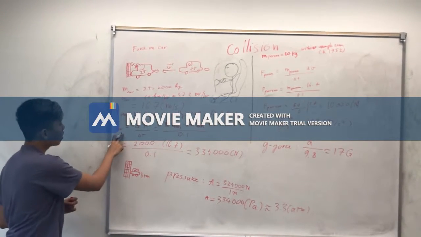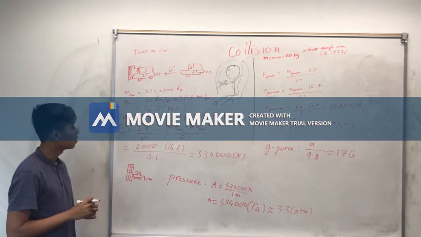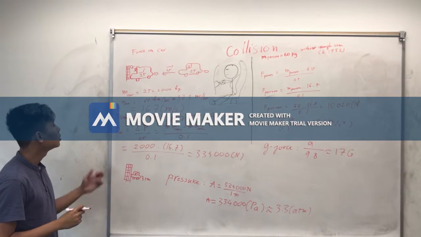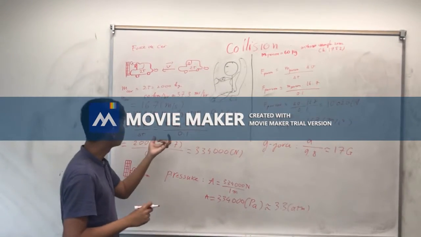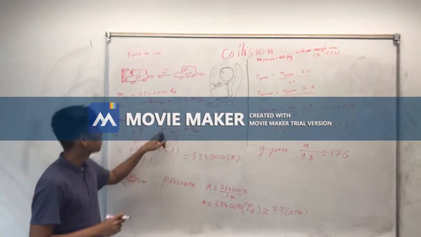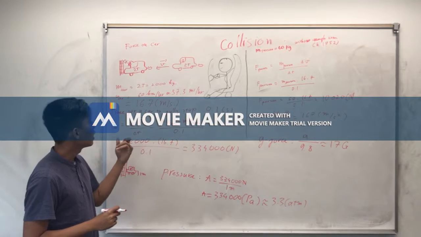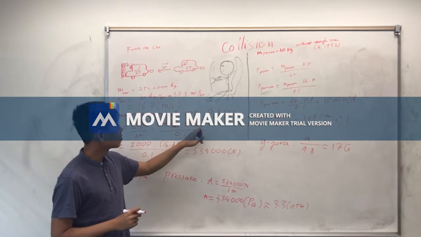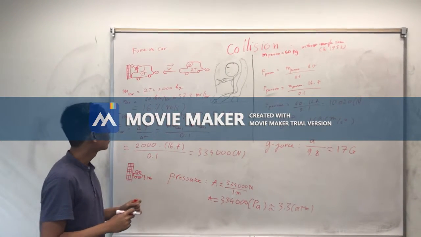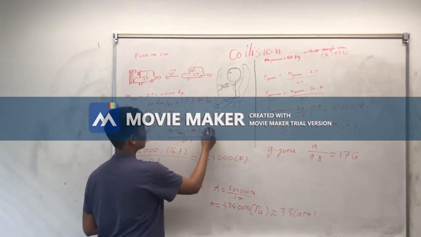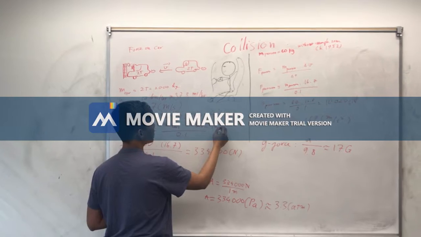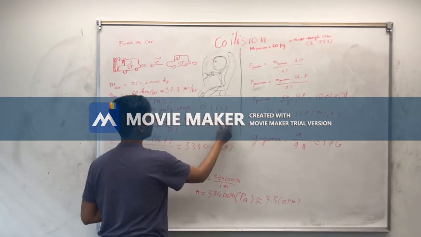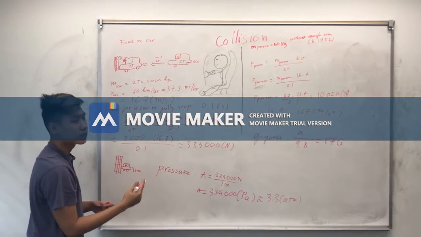The force of the car, based on Newton's second law, is equal to the change of momentum divided by the change in time. The change of momentum is mass times final velocity minus mass times initial velocity. The initial velocity is 16.7 meters per second and it's going this way, so it's negative.